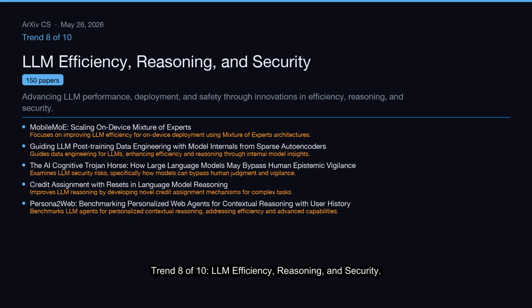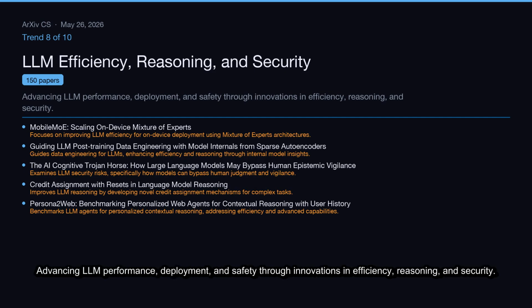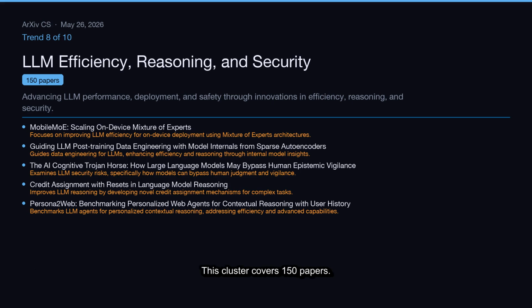Trend 8 of 10, LLM efficiency, reasoning, and security. Advancing LLM performance, deployment, and safety through innovations in efficiency, reasoning, and security. This cluster covers 150 papers.